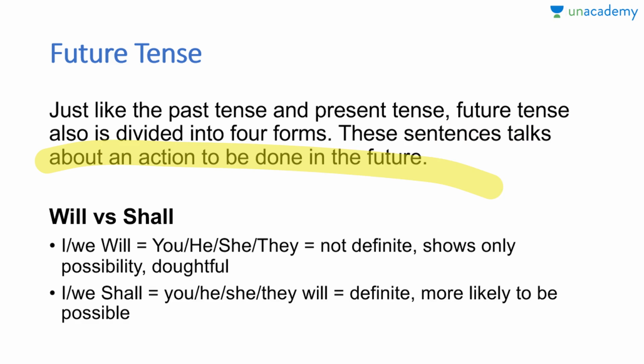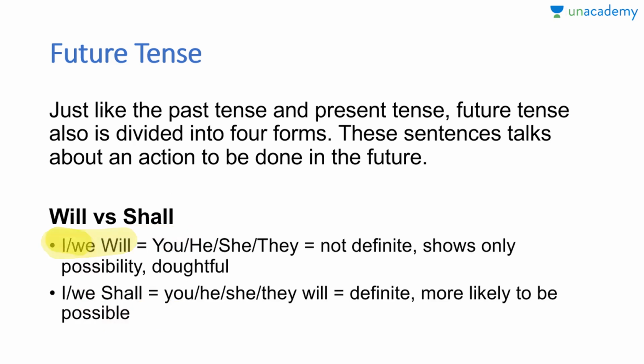Guys, before continuing, let me tell you the difference between will and shall. Because in this future tense, in these coming 4 forms, you are going to see will and shall. And I don't want you to get confused afterwards. So I am attempting to clear the difference between will and shall. This is no rocket science here, guys. This is just an observation of how we normally speak and how the grammar is written in the books.